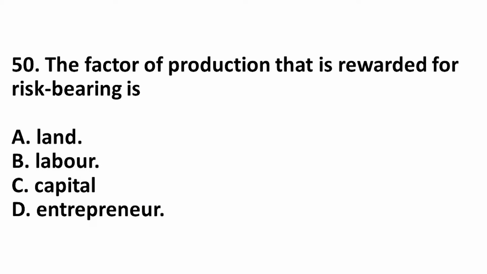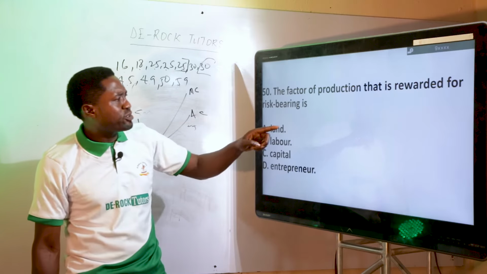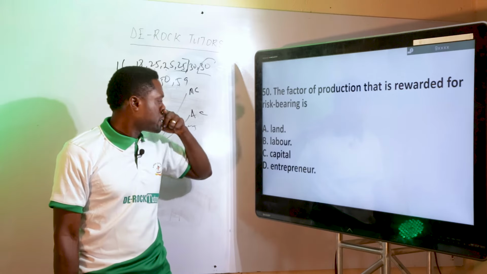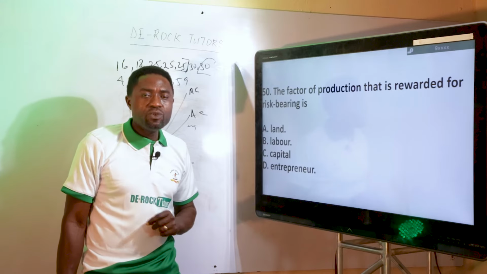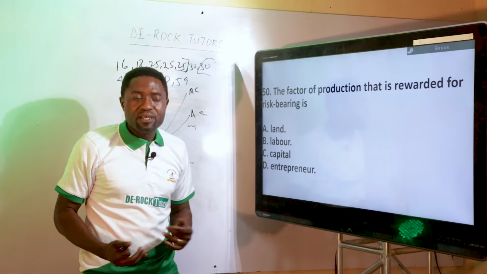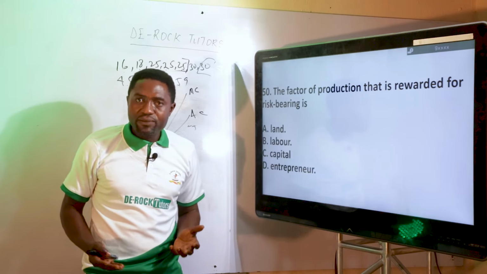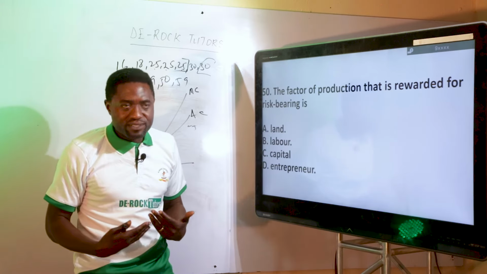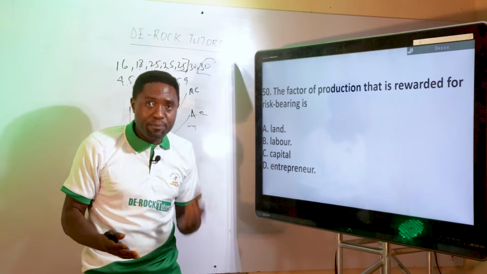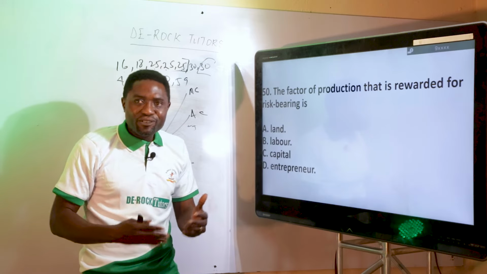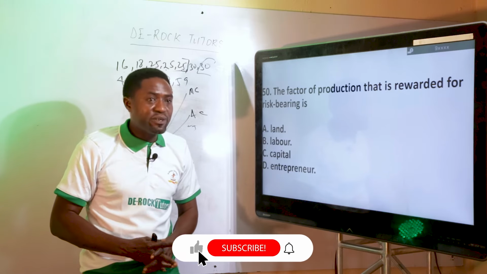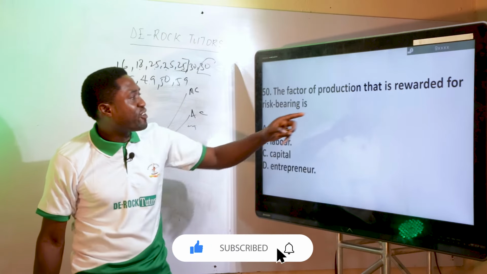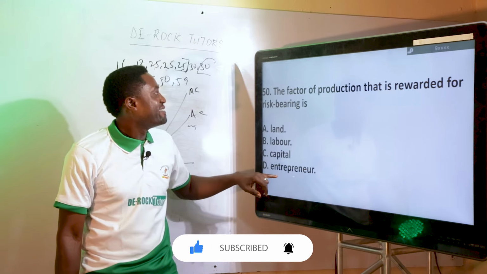The next question, 50. The factor of production that is rewarded for risk bearing is A, land, B, labor, C, capital, D, entrepreneur. The factor of production that is rewarded for risk bearing is what? Entrepreneur. I'm an entrepreneur. If I set up a business, it may work, it may not work. I'm the one that will bear the risk. You understand? If you start a business too, the same thing happens. To be an entrepreneur, you must always bear risk. So the factor of production that is rewarded for risk bearing is entrepreneur.